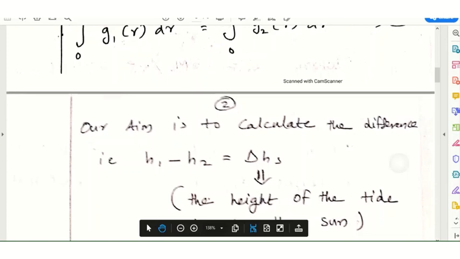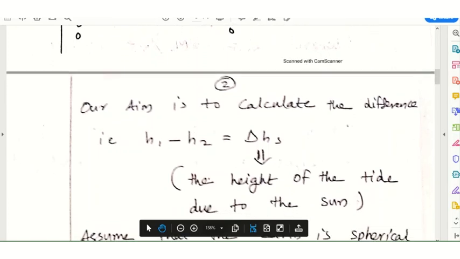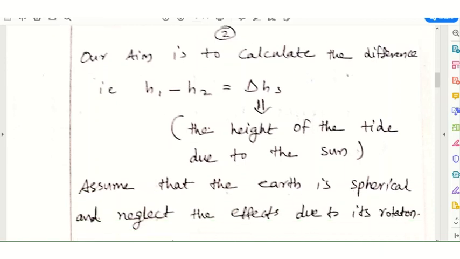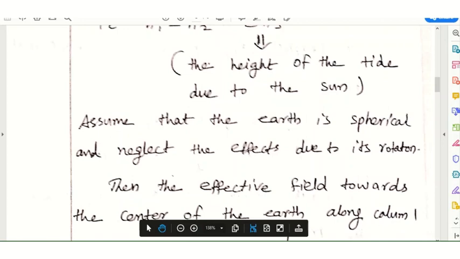And now our aim is to calculate the difference of the column height of the tide, that is h1 minus h2, delta hs, the height of the tide due to the sun, and hs means height due to the sun. We are going to assume the Earth is a spherical one, neglecting the effect due to its rotation.